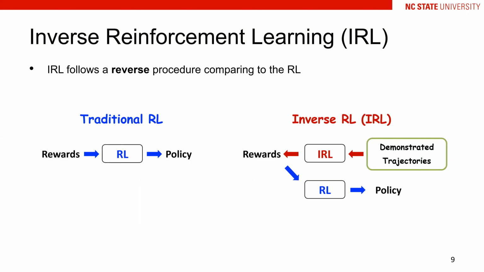In traditional RL, given the rewards, we aim at learning a policy, while in inverse reinforcement learning, we are given a bunch of demonstrated trajectories. Then based on these demonstrations, the RL will automatically infer the reward function. Once the reward function is learned, we can then follow the traditional RL to further induce the policy.